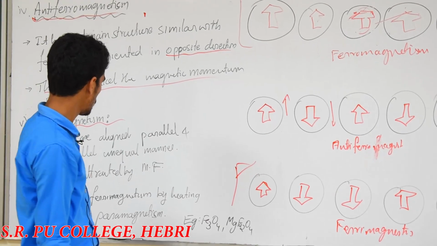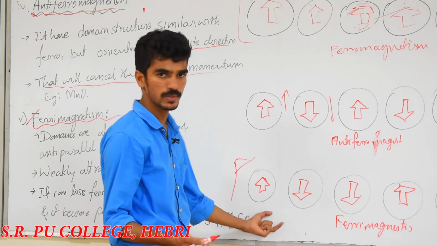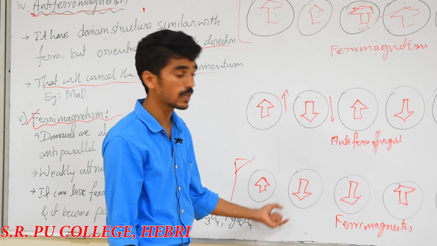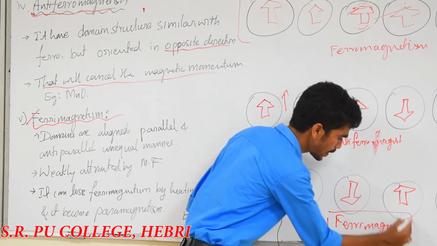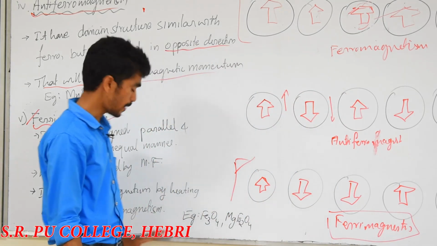What is the nature of this ferrimagnetism? It can lose the ferrimagnetic nature by heating. Once you heat a ferrimagnetic substance, it will lose the ferrimagnetism, but it will then get the paramagnetic nature.